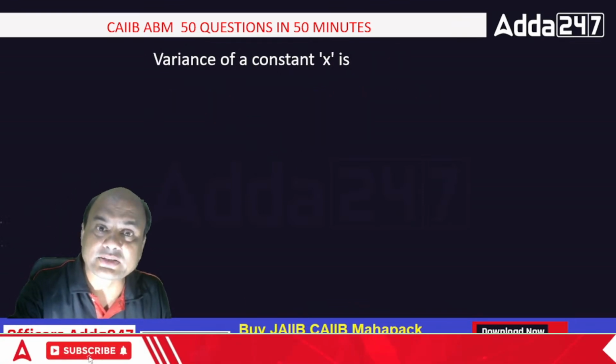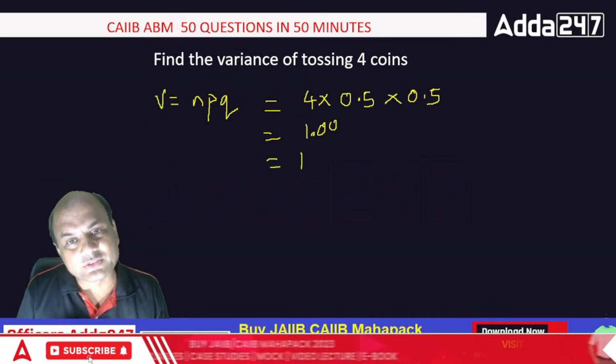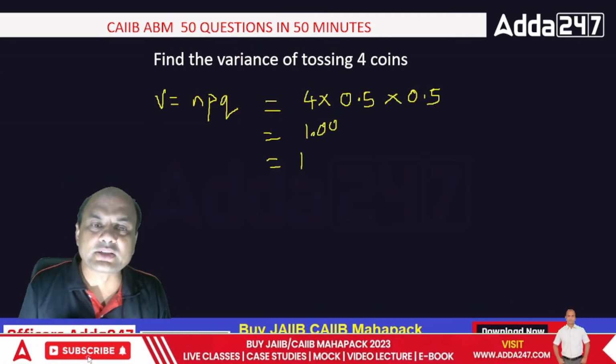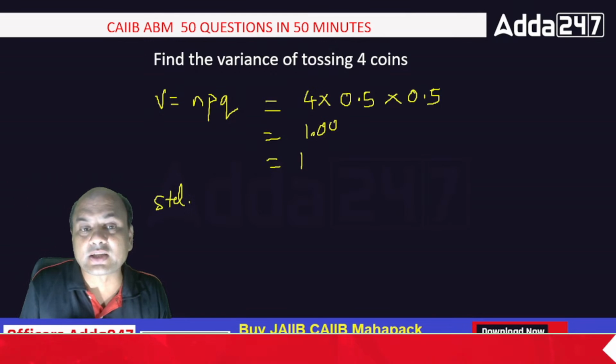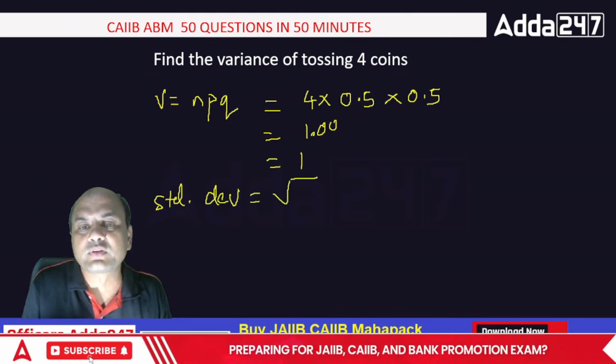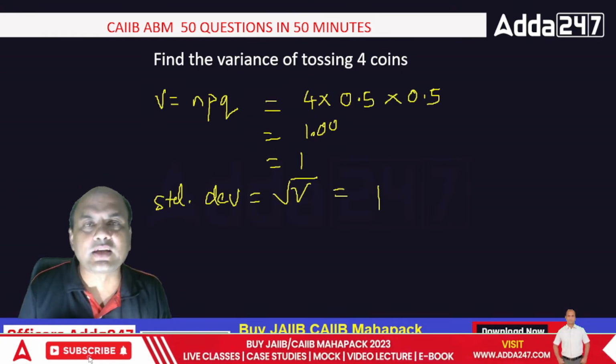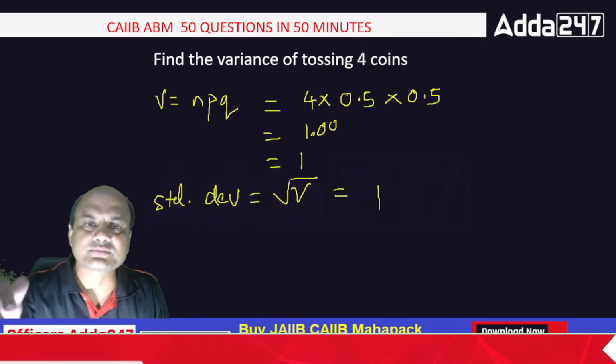Isn't it? Let me see. I thought the third question would also be there. Okay, let me ask you the question here only. What is the standard deviation? It's not asked, but what is the standard deviation? That is the square root of variance. So what is it? Square root of 1. That is also 1.